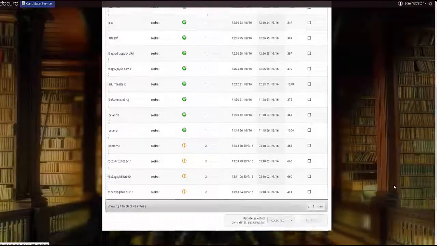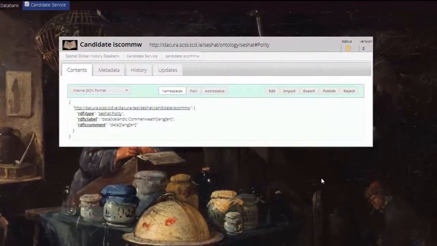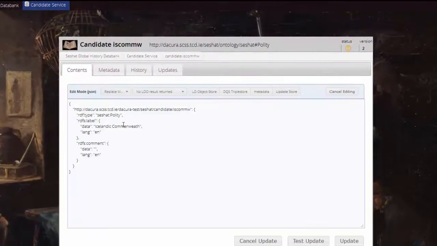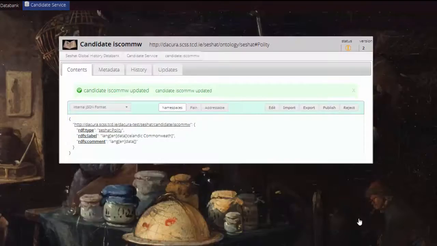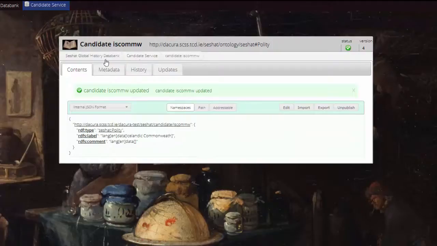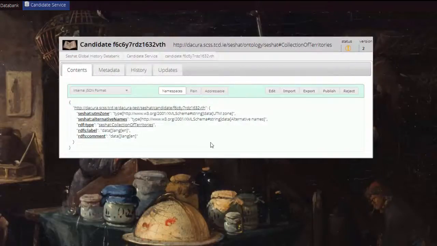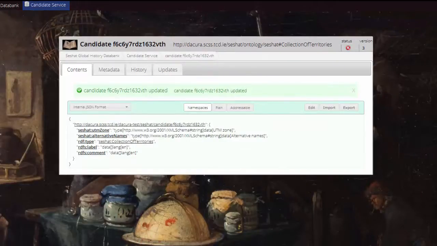The next step in the Dakura pipeline is the approval queue. This allows administrators to perform quality control on submitted data. Admins can correct errors in user-submitted entries, like the typo in this polity name. The update is tested to ensure that it's still syntactically valid, and then updated. After that, the admin can then publish the updated data. The admin can also reject candidates if they do not meet quality standards.